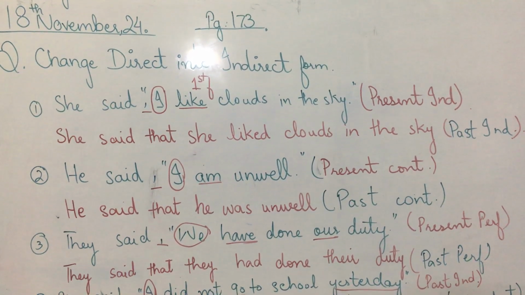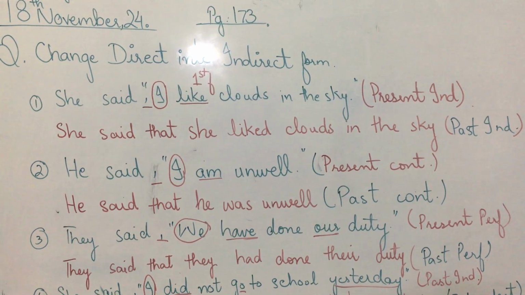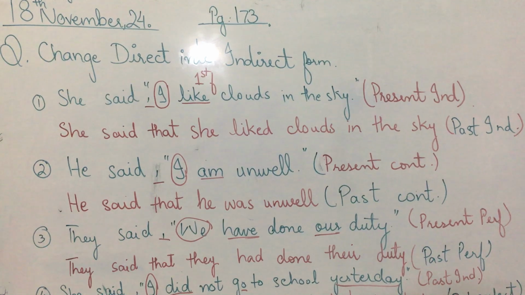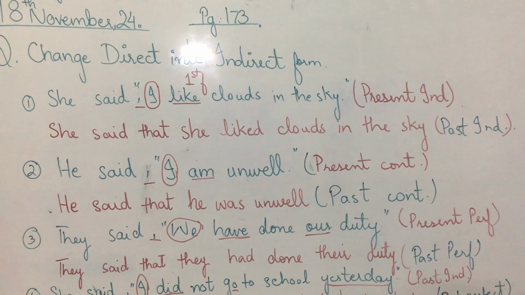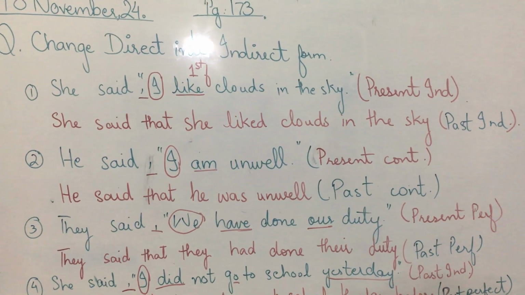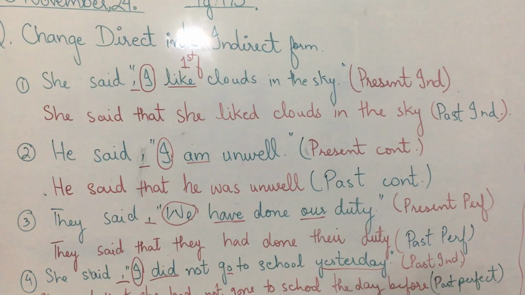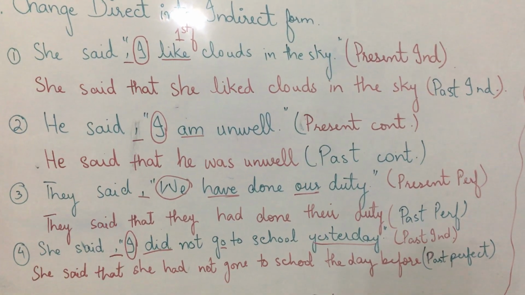First form would change into second form, and if there would be she said I do not like clouds in the sky, it would be she said that she did not like. With did we always use first form of verb, keep this in mind. She did not like clouds in the sky. Second sentence is, he said I am unwell.